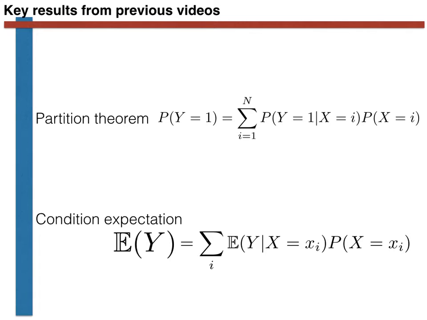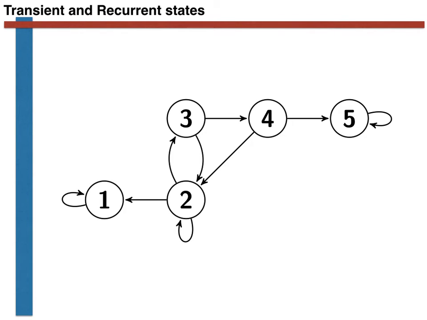Without further ado then, let's move on and remind ourselves about transient and recurrent states in Markov chains. Look at this transition graph and work out which states are transient and which states are recurrent. Pause the video and take a moment to do this for yourself. Okay.